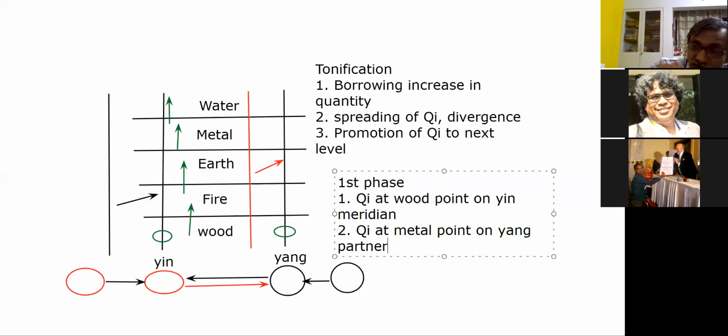And in this process also there are 5 phases. So in wood phase, there is chi available at 2 different points. How are they working? Now on the yang meridian, the chi available at the metal phase is working like the brain. What does the brain do for all the activities going on in the trunk?